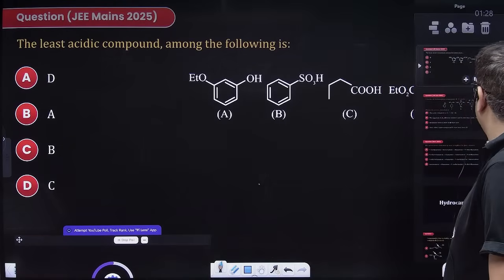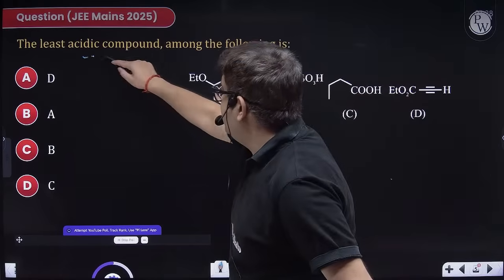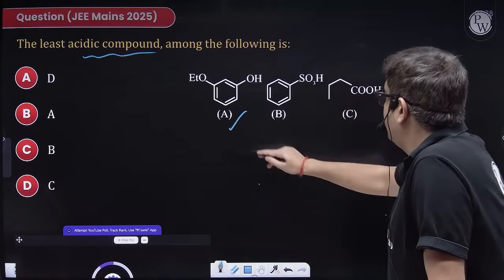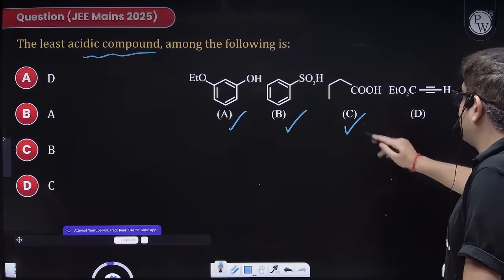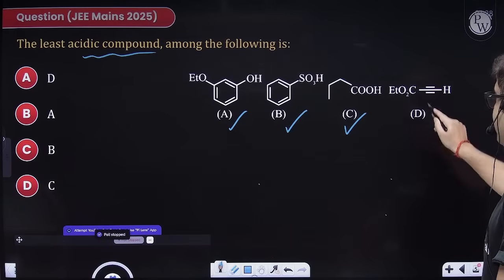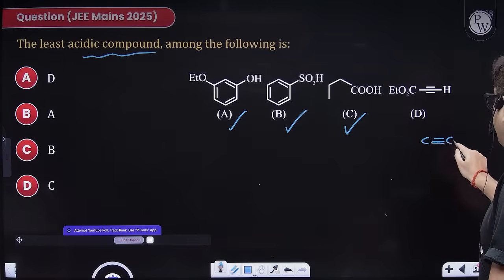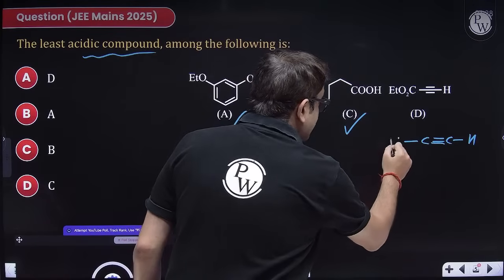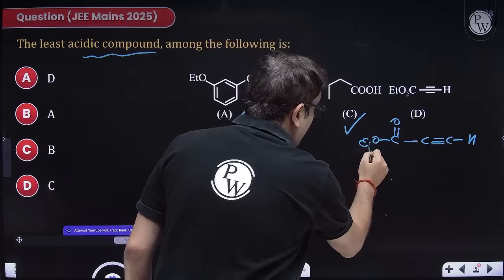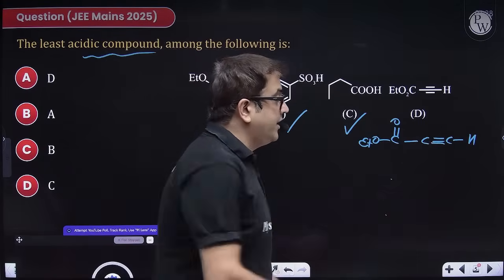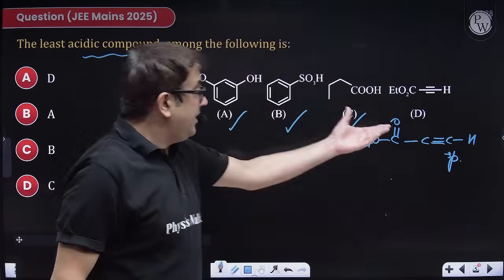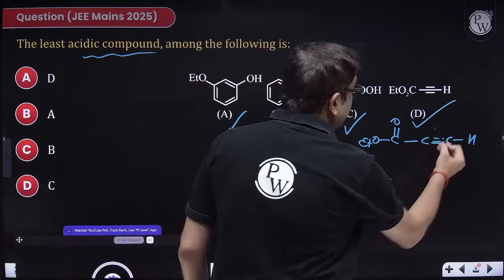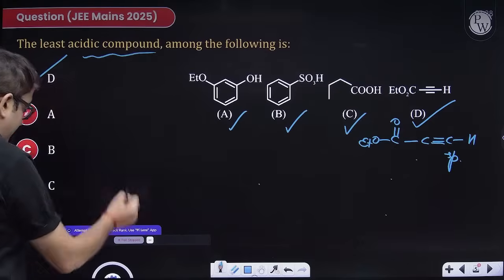Chalo. Answer this one. Now you have to tell which is least acidic. Sir, this is alcohol, this is sulfonic acid, this is carboxylic acid, and this is alkyne. Yes, this alkyne definitely is a terminal alkyne. So this hydrogen can be released as H plus, and this carbon is attached with a carbonyl group, which is rather obviously electron withdrawing, but at the end of the day it is an sp hybridized carbon, and the remaining are highly acidic functional groups if you talk of organic compounds. So this D will be least acidic, as in option A will be your right answer.